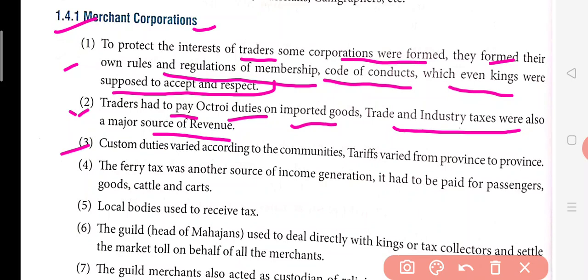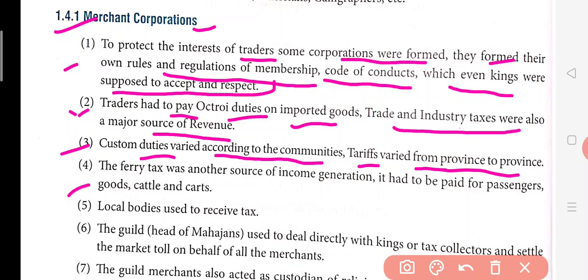Now here, third point: custom duties varied according to the communities. Tariff varied from province to province. Custom duties are also just like taxes, but they were according to the communities. In India, there were different communities like Shetties, Marwadis, Mahajans, so many different traders. So the tariff was different from province to province, meaning state to state, and the taxes were different.